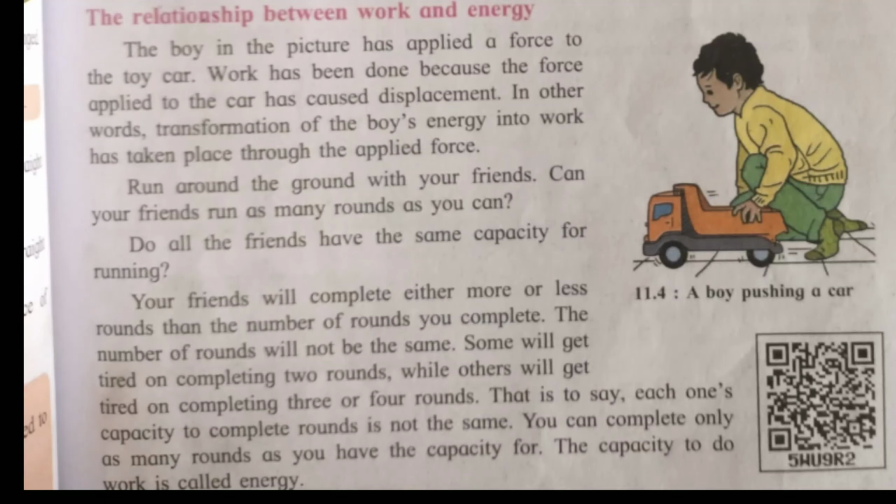No, they change, and how many rounds change depends totally on the capacity of the energy stored in you. Do all friends have the same capacity for running? No, because their energies are different.